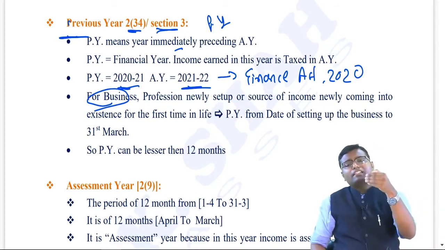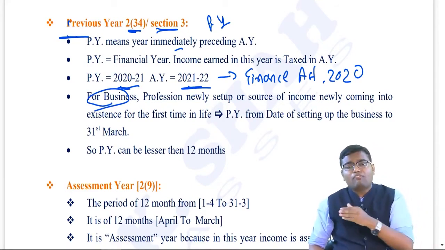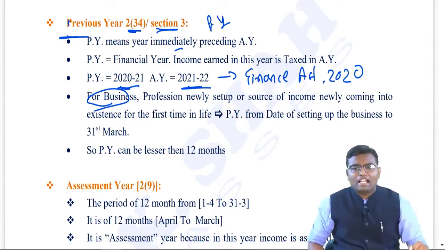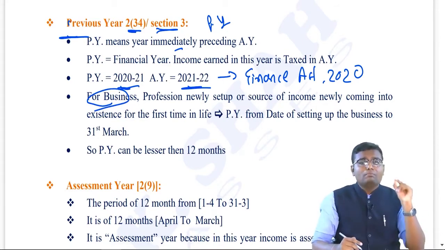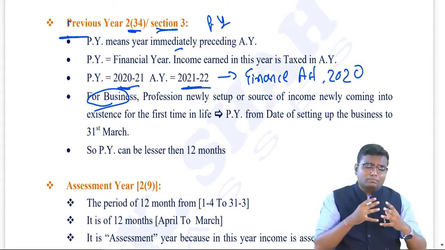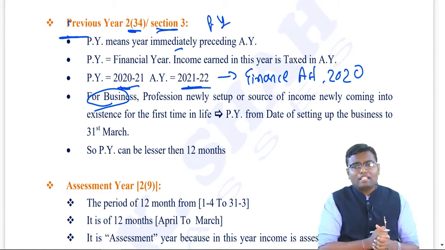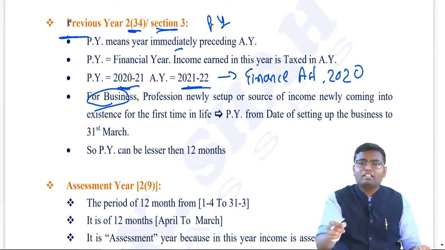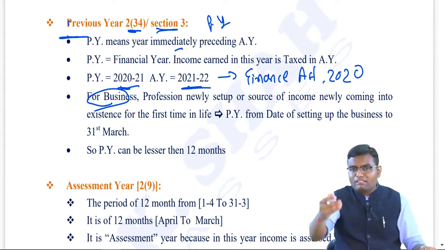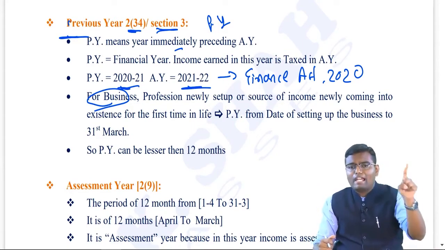If you are going to start a new business, if you are going to start a new profession, you are going to start earning the income for the very first time in your life, then for you, business or profession, the date on which you commence that, or for the person who is earning the income for the very first time, the date on which you have earned the income for the very first time, that is the date from which your previous year will start and not from 1st April.